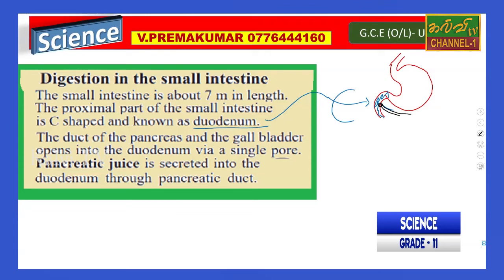The duct of the pancreas and the gallbladder, we already studied the gallbladder. Initially the liver, and then the gallbladder also opens and mixes with this, connecting the duct and the duodenum. They share a single pore. Single pore means they are shown as a single pore like this, the black round one, right? Pancreatic juice is secreted into the duodenum through the pancreatic duct.